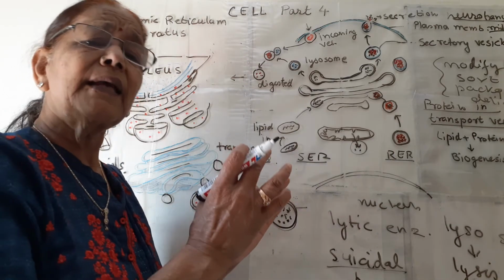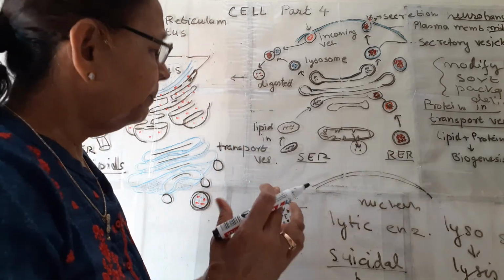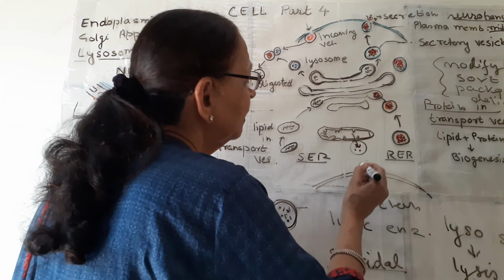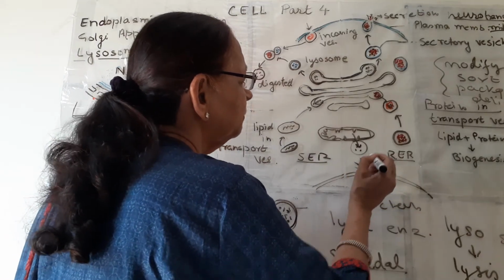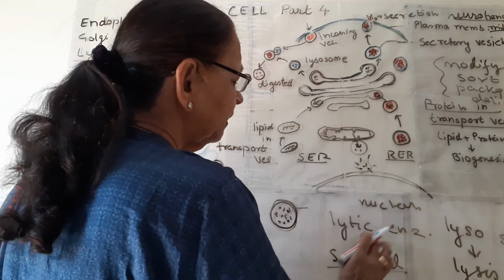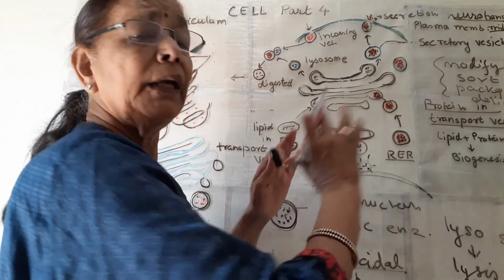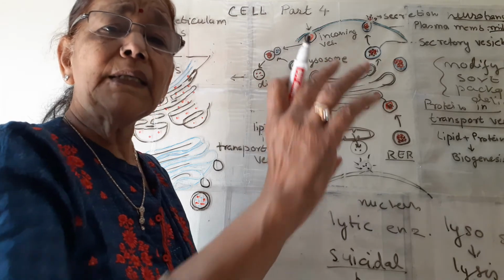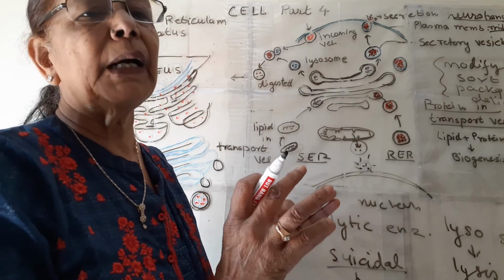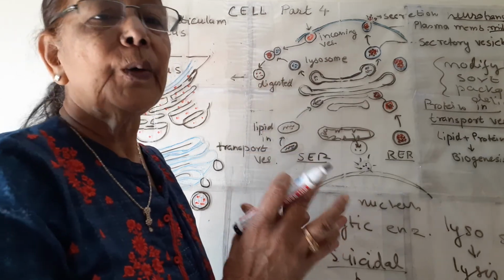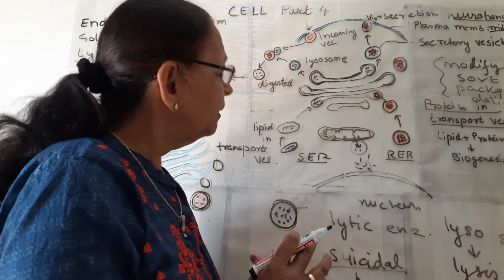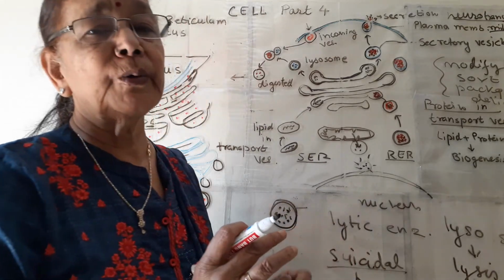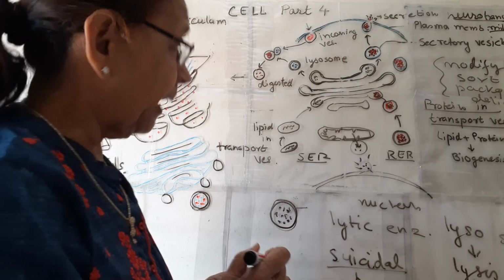If the whole cell is non-functional, then what happens? These lysosomes burst open and their lytic enzymes are now present in the whole cytoplasm, and the whole cell is digested by the lysosomes. So it is a suicidal attempt, that's why they are also known as suicidal bags.